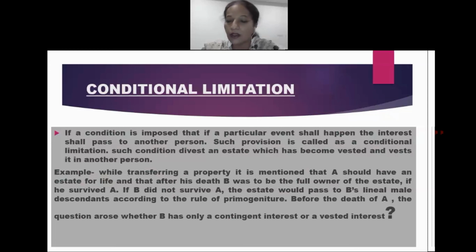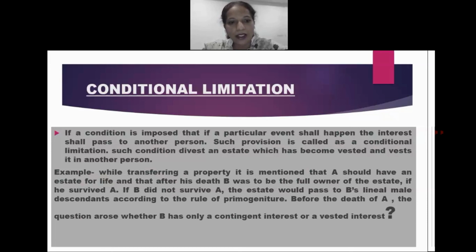Here the vesting of interest has been once created, but again that particular vesting of interest moves to some other person because of the conditional limitation or because of the particular event. If it takes place, then in that case the interest shall pass from one person to another. Which interest shall pass from one person to another? The vested interest would pass from one person to another person.